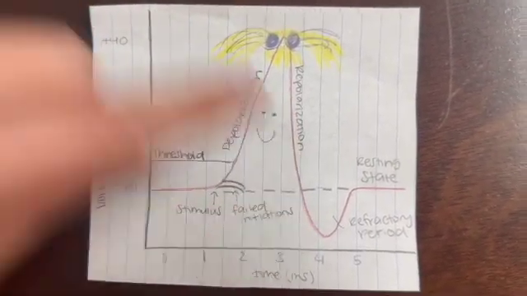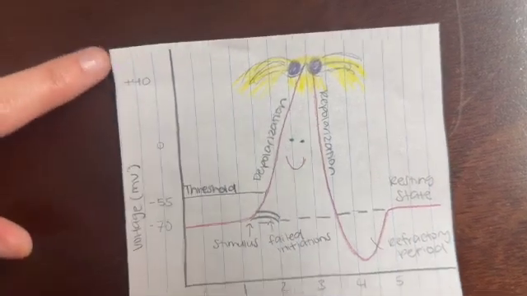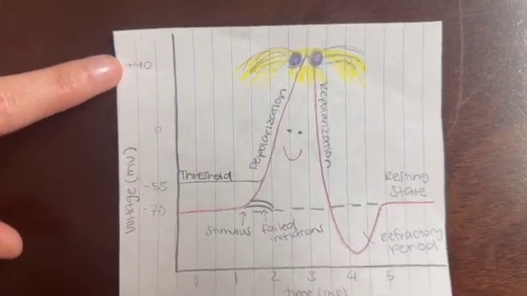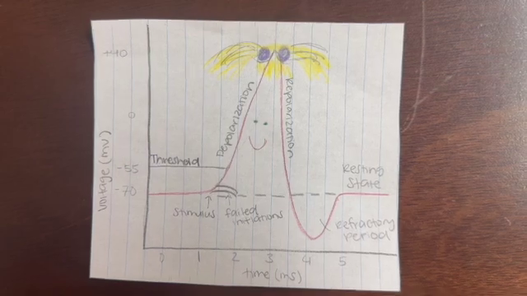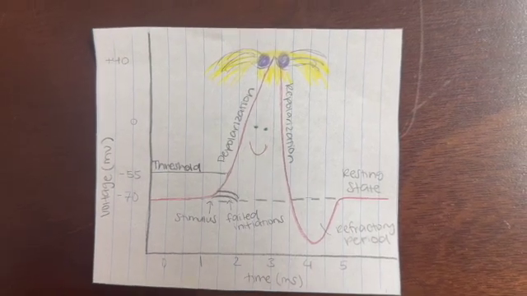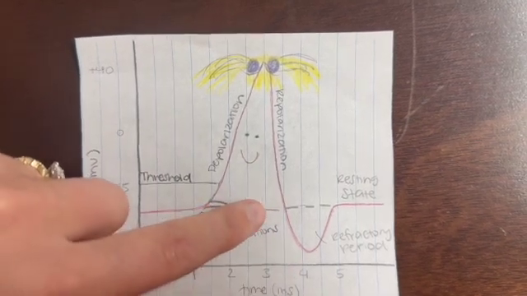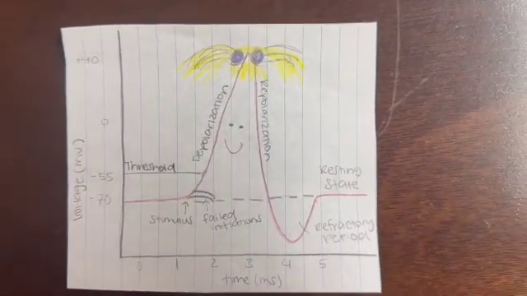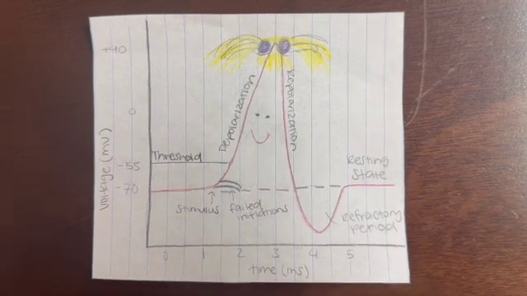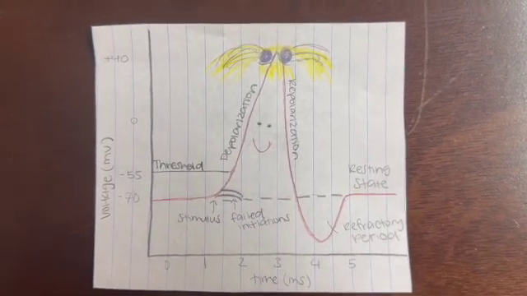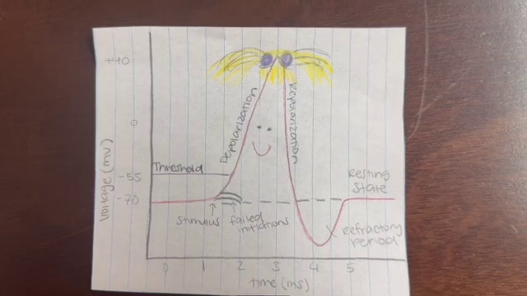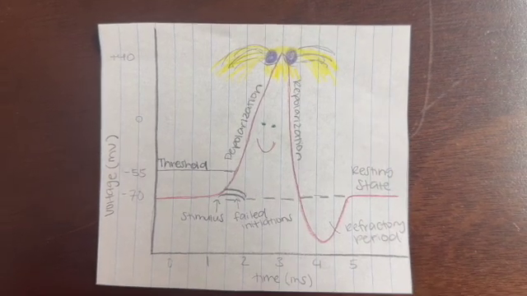Once the action potential reaches its peak of about 40 mV, sodium channels close and potassium channels open, allowing a negative charge to re-enter the cell. This quickly hyperpolarizes the cell, meaning it goes past the resting potential. This is called the refractory period. Here, the potassium channels close, which allows the cell to return to its resting potential. This process, although complex, has a short duration of about 1 millisecond.